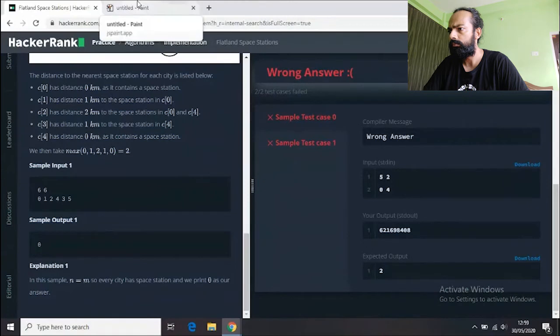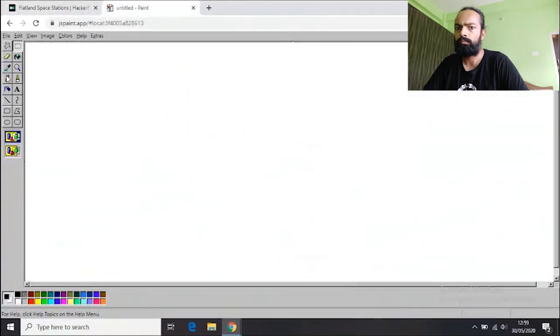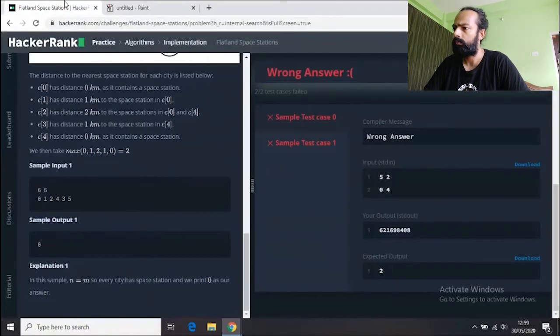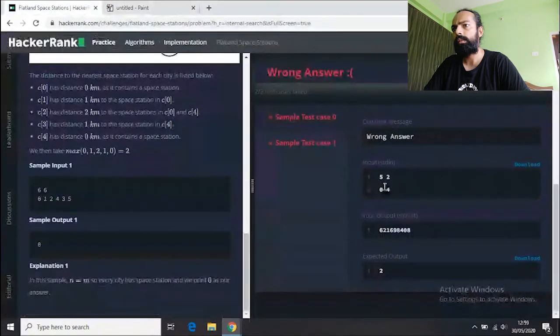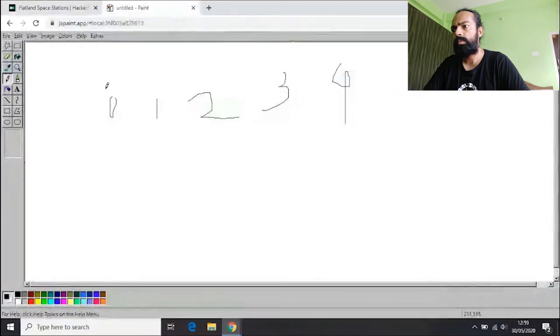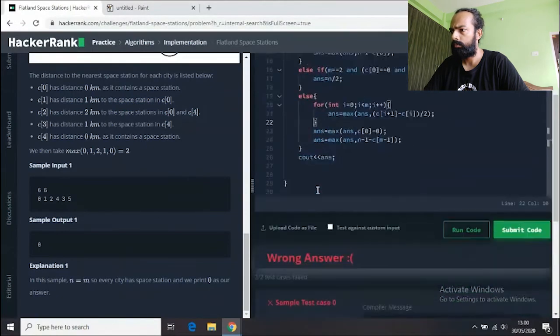Okay, let's analyze this test case only. Then we'll have a better understanding of why we are getting that kind of answer. It's 5 2. We have five cities: 0 1 2 3 4, and we have a space station at 0 and 4. That means here we have a space station, and here we have a space station. If we remember, we have exactly this case included in our code, that is, the starting and ending city have a space station. So let's directly look at this one.